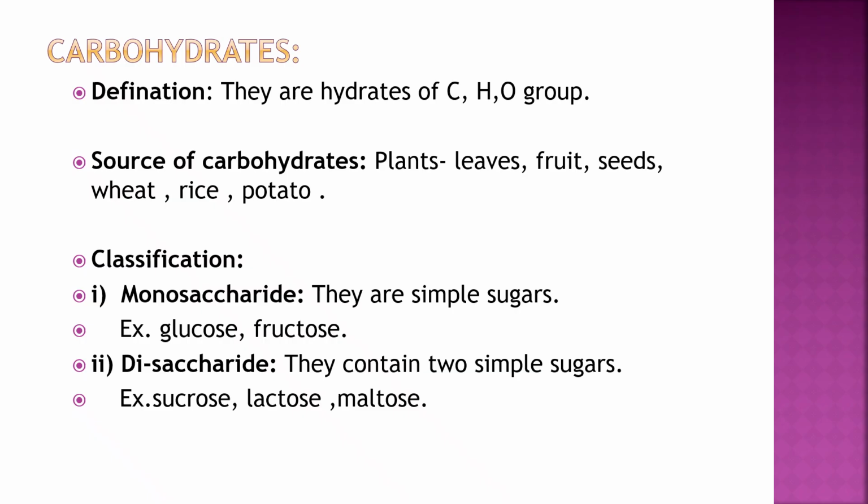Classification of carbohydrates is of mainly three types: monosaccharide, disaccharide and polysaccharide. Monosaccharides are simple sugars with one sugar molecule. Examples are glucose and fructose. Disaccharides contain two sugar molecules. Examples are sucrose, lactose and maltose. Lactose is present in milk, sucrose in sugar, and maltose.